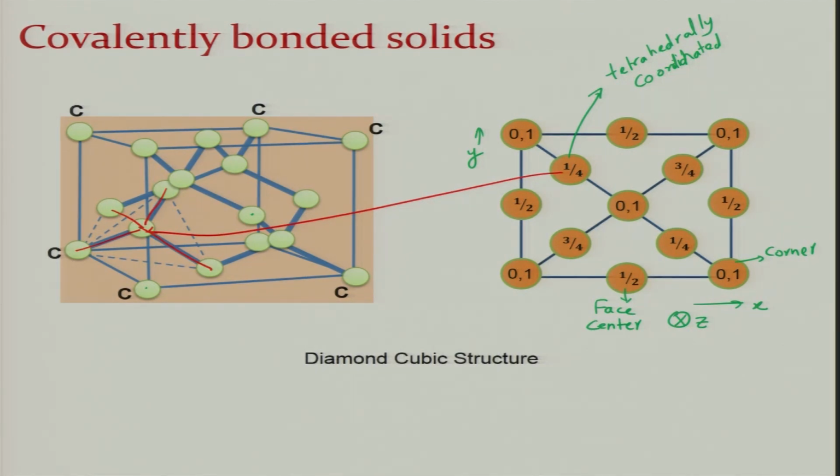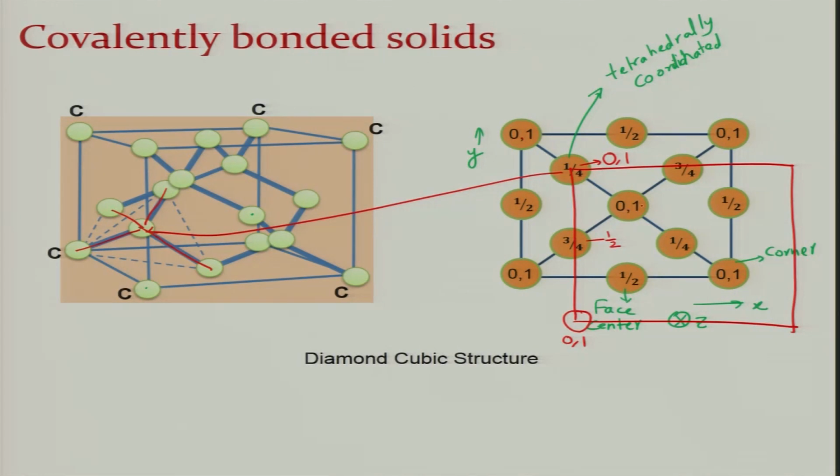Now, crystallographically speaking, even these atoms which are sitting here are also coordinated. So instead of drawing the lattice corner here, suppose I draw the lattice corner here. If I take the 1 by 4 position as the 0 position, then this will become 0 and 1. This will become half. There will be identical atoms sitting here, at 0, 1.